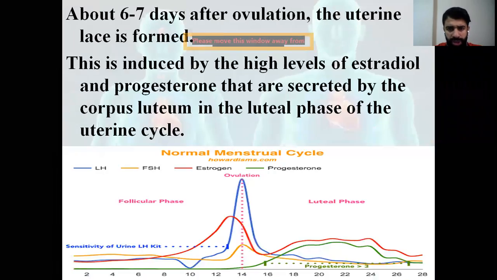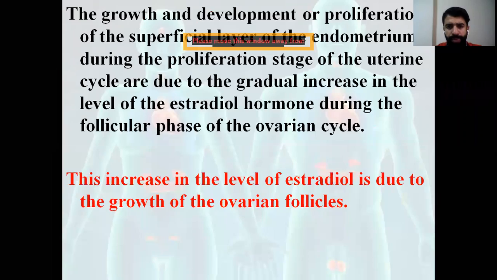So as a conclusion, what we have studied in this PowerPoint or in this video. In this video, we determined that the growth and the development of the superficial layer of the endometrium during the proliferation stage of the uterine cycle are due to the increase in the level of estradiol. This increase in the level of estradiol is due to what? Due to the growth of the ovarian follicles. So whenever we have growth of the follicles from the primordial to the primary to the secondary to the tertiary to the quaternary and to the Graafian follicle, which is the most important source of estradiol, the level will increase.